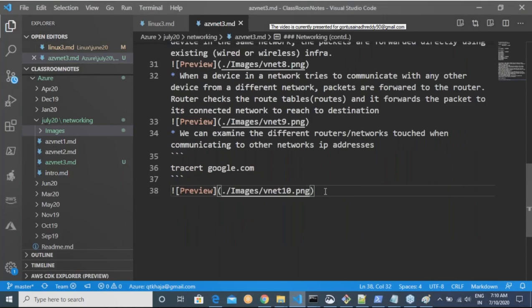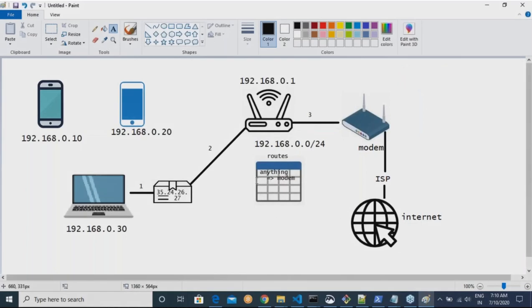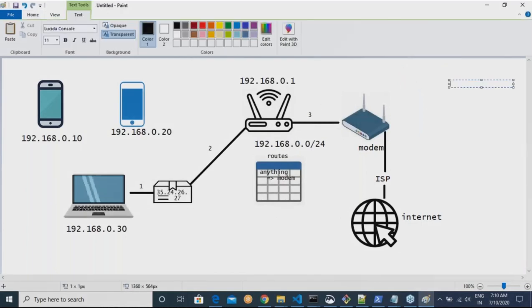Good. Now we are able to understand how our home networks are working. This is good, but how about Azure? In Azure, if I want to create a network, what would it look like? Whenever I'm configuring my home network or an office network, I have to deal with a lot of devices, a lot of cables and all of that. Will I be doing the same thing when it comes to an Azure Virtual Network? Let us find out.